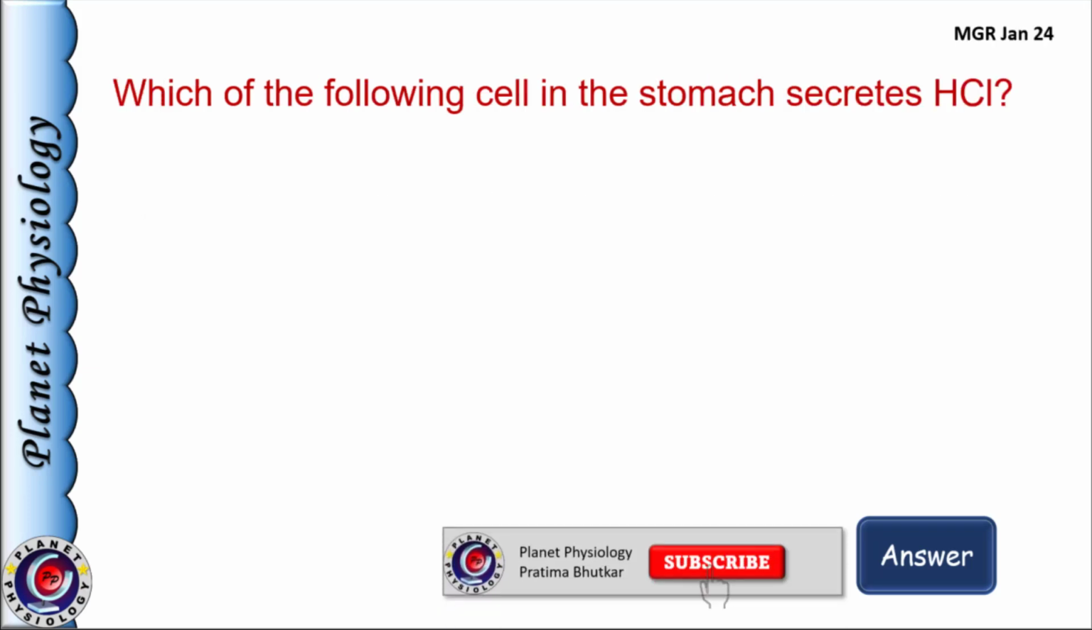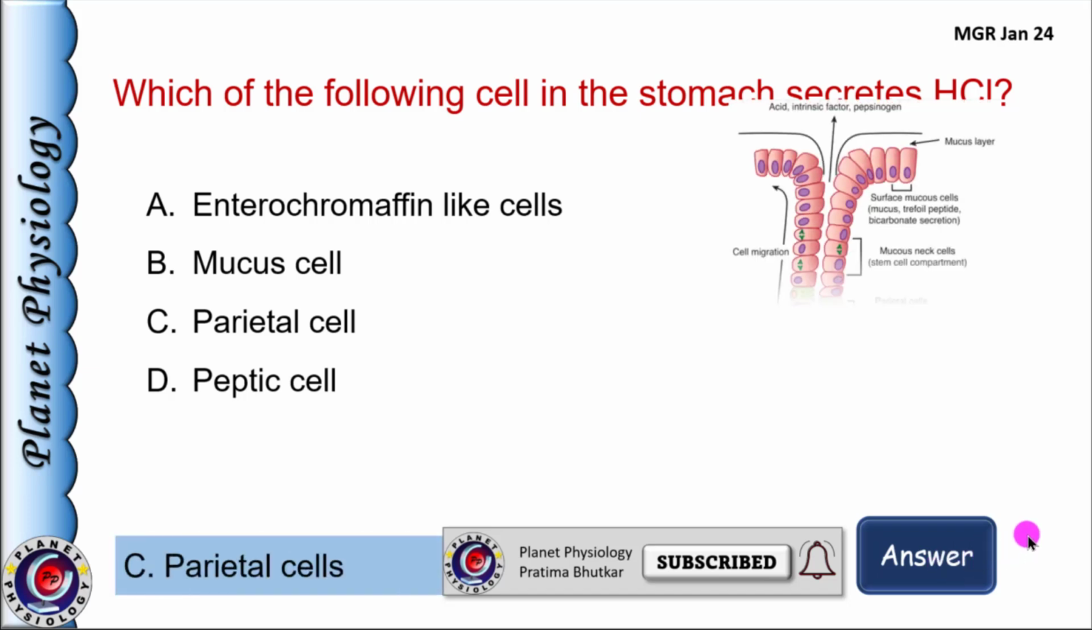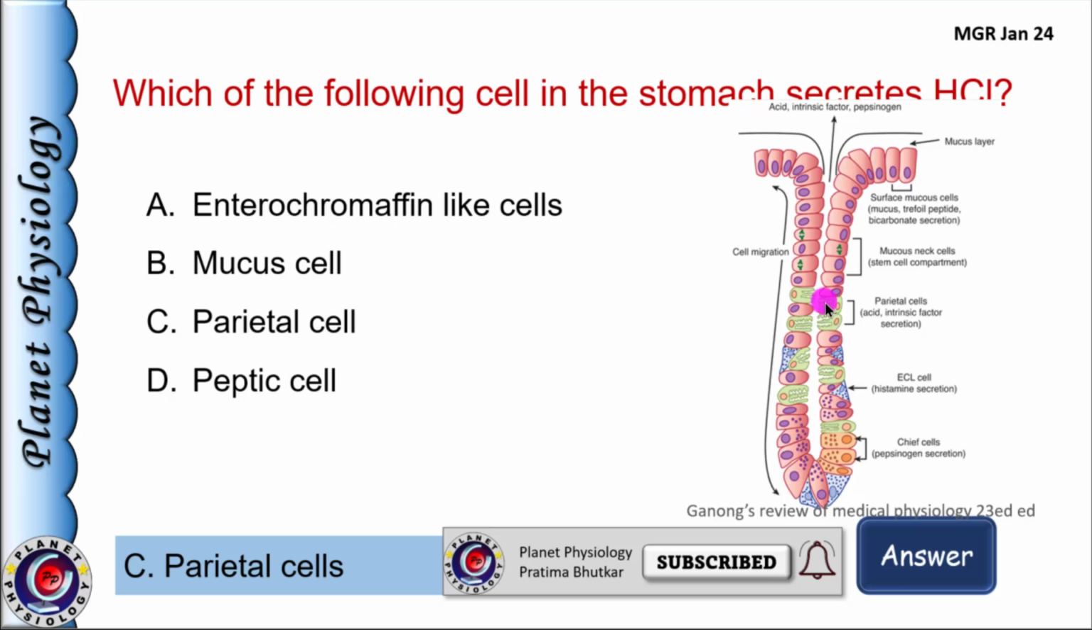Next question. Which of the following cell in the stomach secrete HCl? A. Enterochromaffin-like cells, B. Mucus cells, C. Parietal cells, and D. Peptic cells. Yes, an easy question. HCl is secreted by parietal cells, which are also known as oxyntic cells.